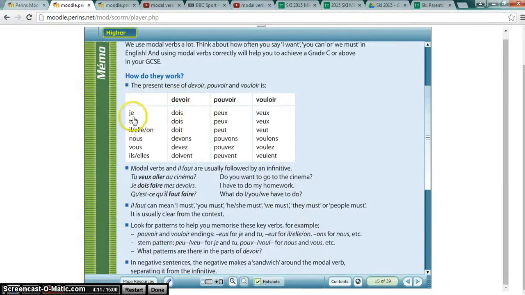We need the I, and obviously these are the pronouns for each part of any conjugated verb. So we've got je, tu, il, elle, on, nous, vous, ils, and elles. So I've got I, you, he, she, one, we, you plural, and they. And grammatically speaking, first person, second person, third person singular. First person, second person, third person plural. So the first person singular, read across here, is je dois.